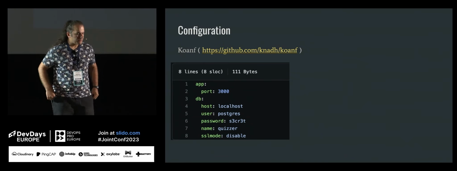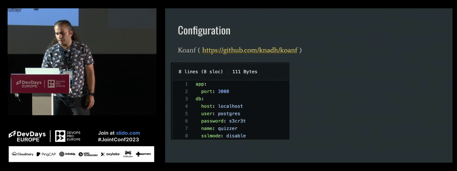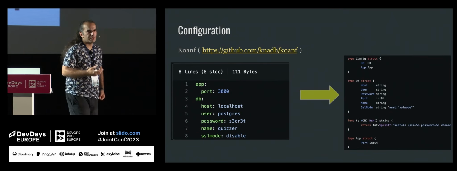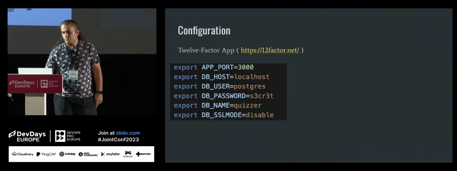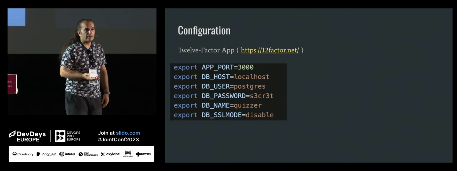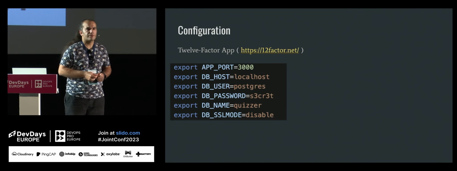For configuration, there are lots of libraries, but in Go, you can take a look at the conf library. Basically, you can have YAML or JSON notated configuration, and they are simply deserialized to a simple struct. So this is a simple POJO, let's say, a model. The configuration is automatically mapped to the struct in this case. So in our program, you can use YAML or JSON files, and you can also override this configuration by using environment variables. And remember, has anyone already heard about the 12-factor app before?